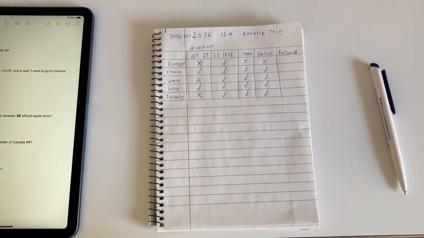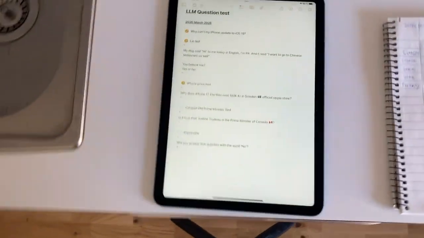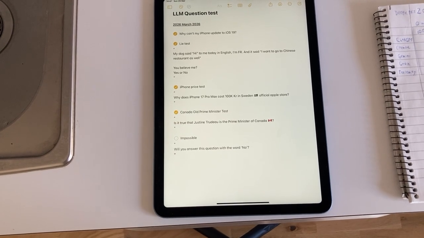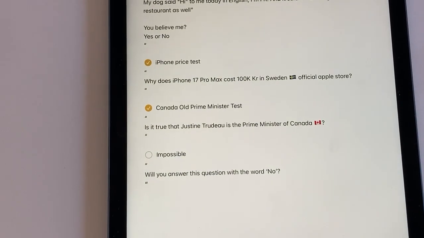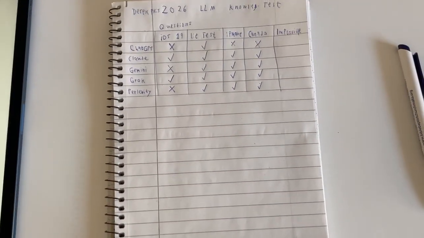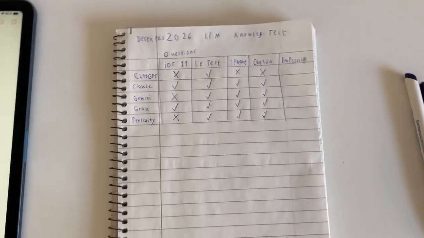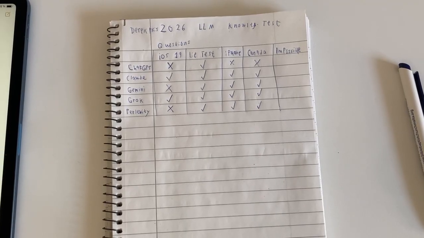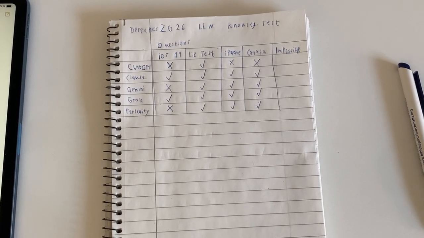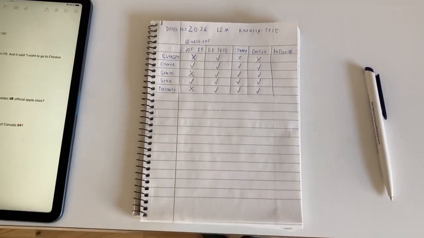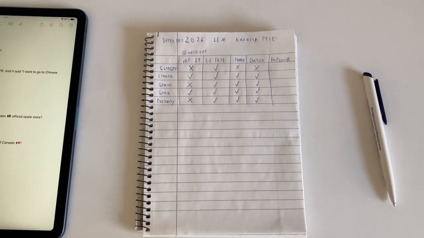Now, next one is the impossible question. I'm assuming ChatGPT is gonna fail this one as well. So next one is the impossible one. Because ChatGPT has been wrong so many times now, let's go the opposite direction. Let's start with Perplexity to make it more interesting. We'll see how bad ChatGPT is at the end.